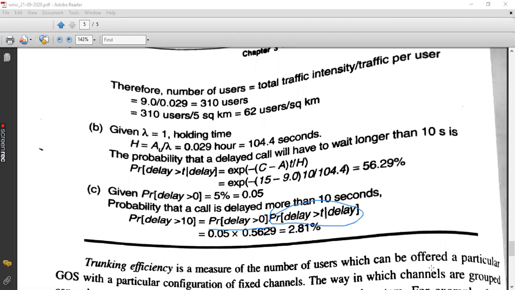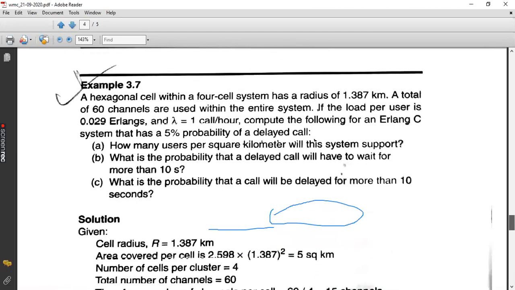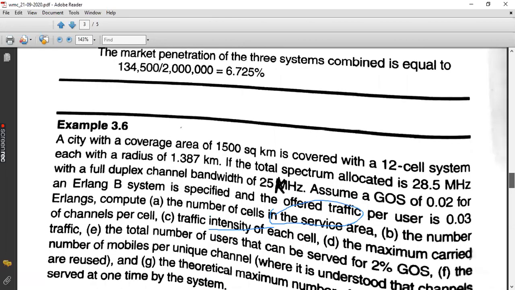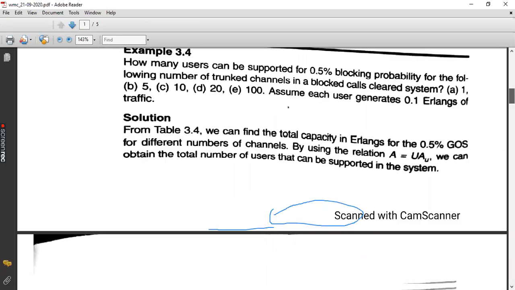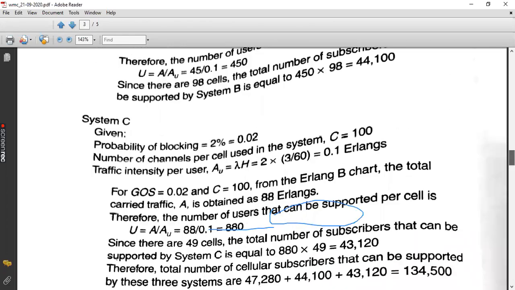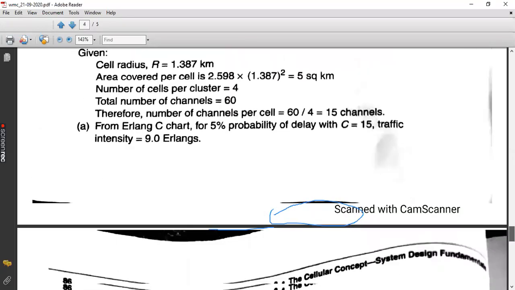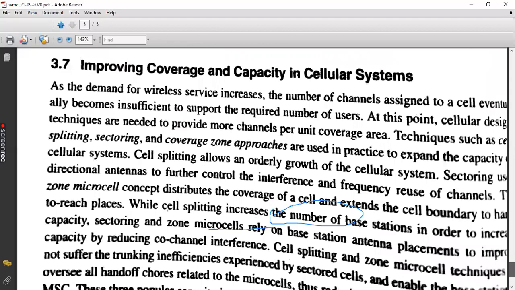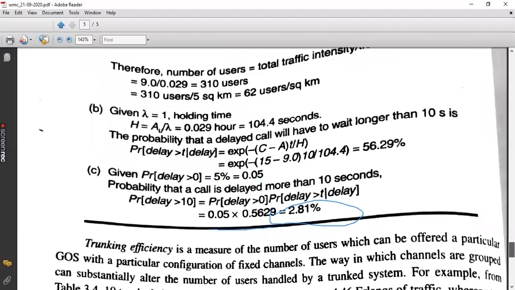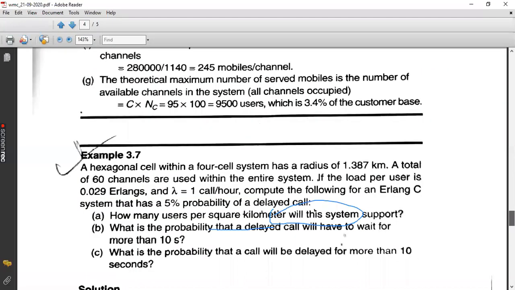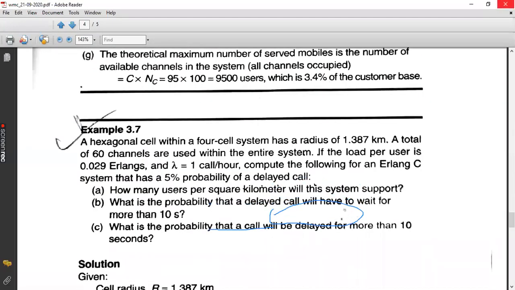Any doubts? So with this, we have finished the trunking. Okay, trunking part is very important for your CAE. All these numericals from 3.4 to 3.7, 3.4, 3.5, 3.6 and 3.7. All these four numerical problems are very important for you. I think I have uploaded this yesterday in your classroom. So you need to practice all these four problems thoroughly. Clear? Any doubts?